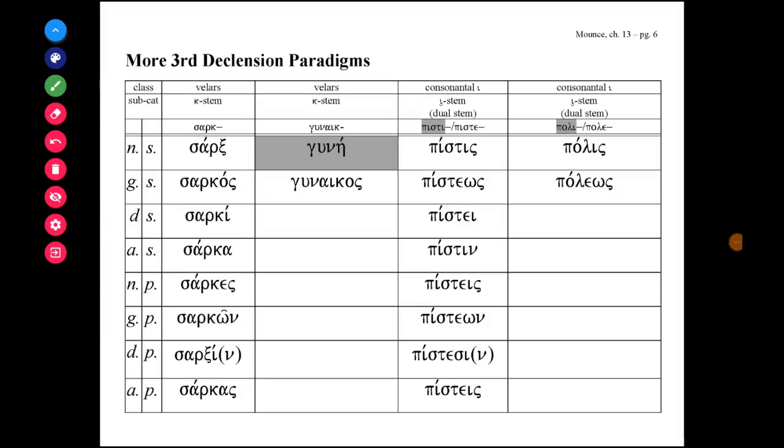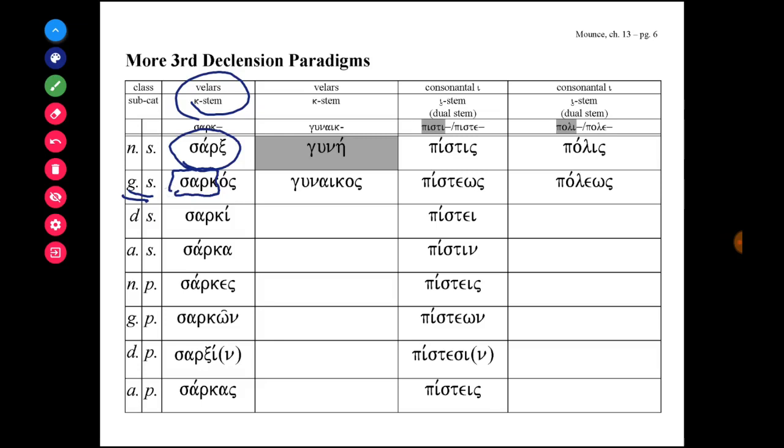We close off chapter 13 with learning some more third declension paradigms. In previous chapters, you were introduced to the velar class of third declension nouns, and our paradigmatic noun for the velar class is the word sarx, and it's the genitive singular again, where we see the stem for this noun, which is sark.